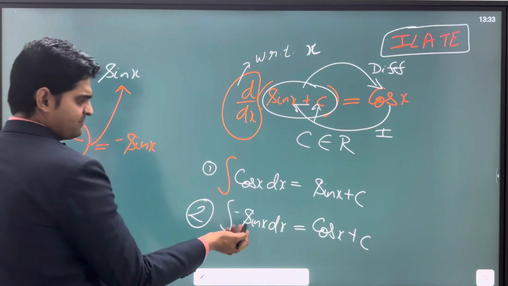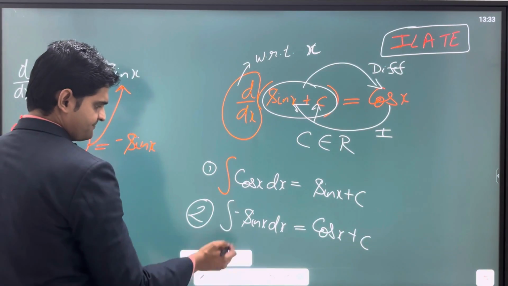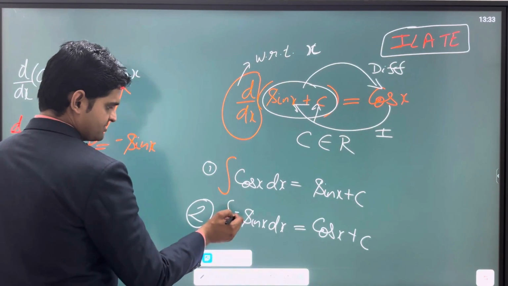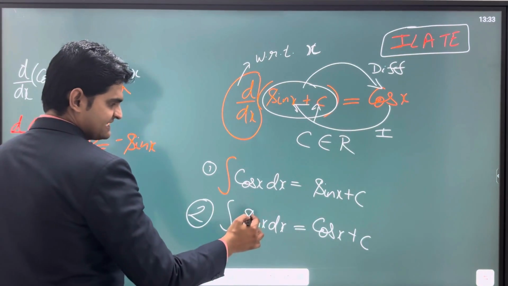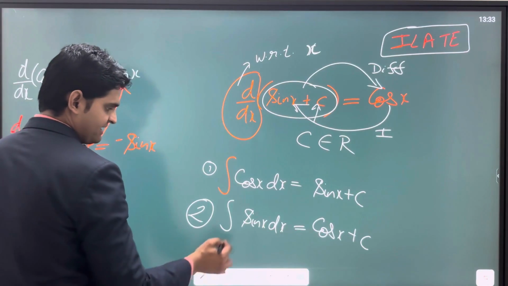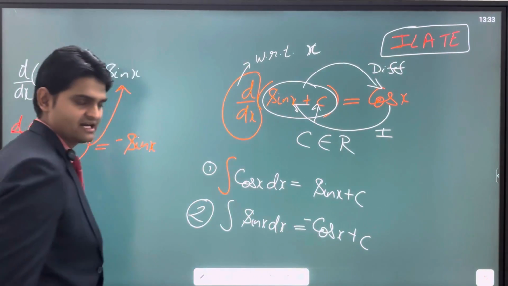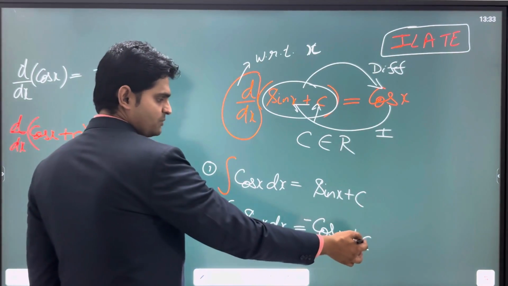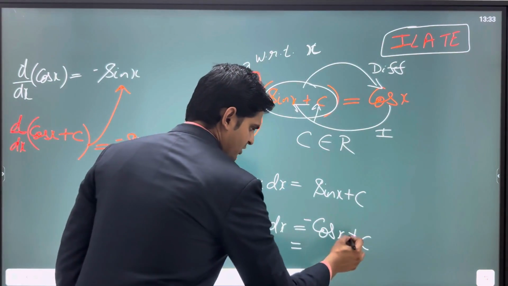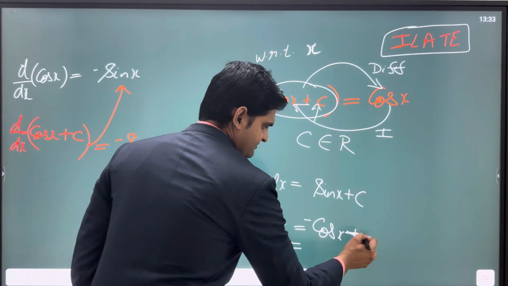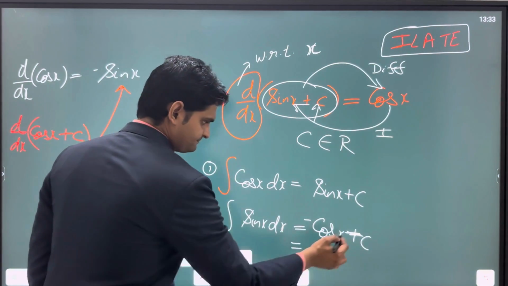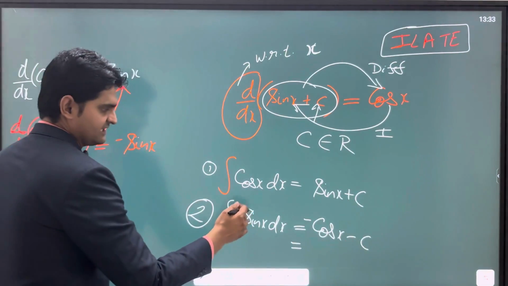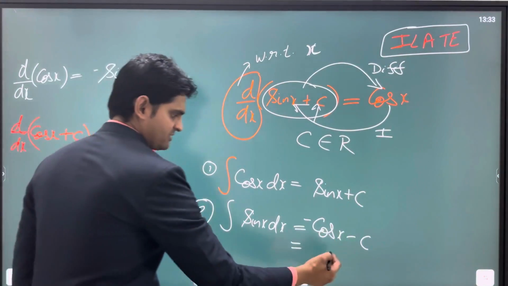Now many books do not write it like this. What they do is they take this negative there, and if I take this negative there, we can write it like this also. Technically speaking, the minus should come with c also, but no problem.